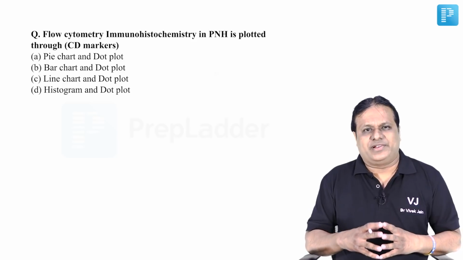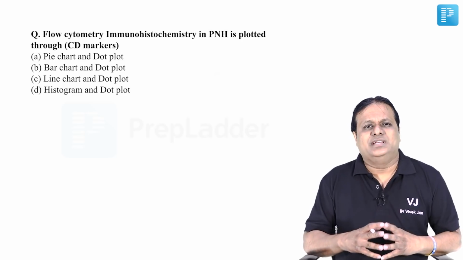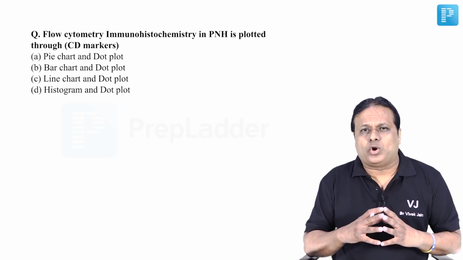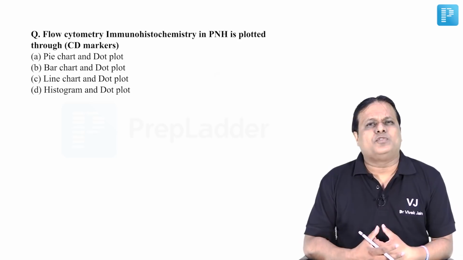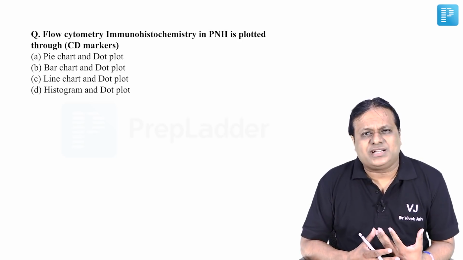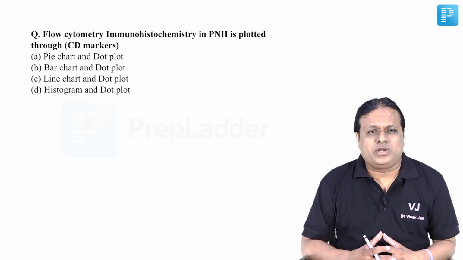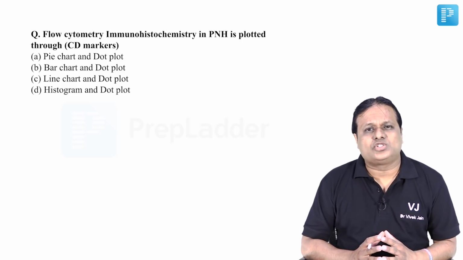Flow cytometry that you read in immunochemistry also, in PNH, this is plotted. You must have seen that plot many times. This is which type of statistical diagram? Is it a combination of pie chart and dot chart? Dot chart is scatter or scatter plot. Then bar chart and dot plot, line chart and dot plot, histogram and dot plot.